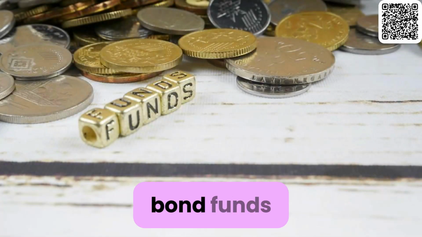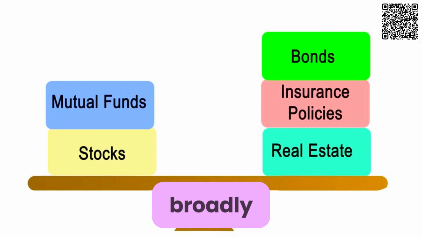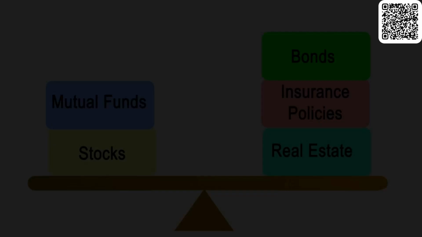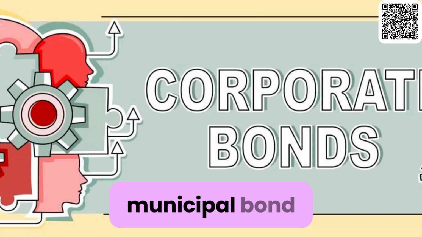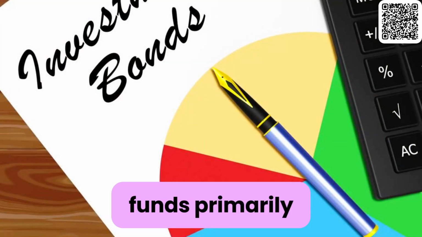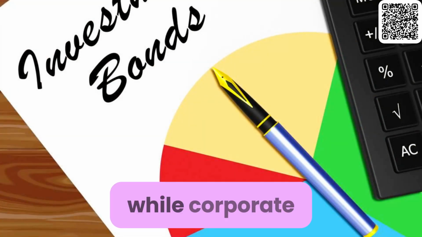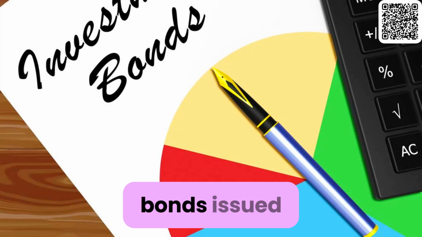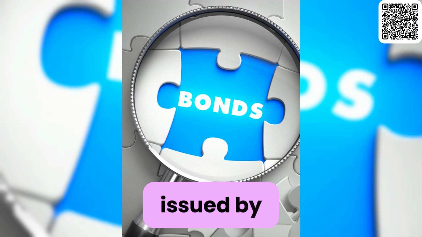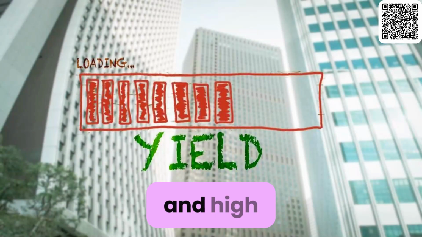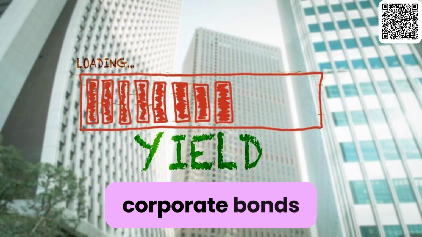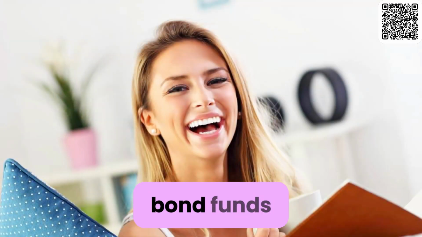Understanding the basics of bond funds. Bond funds can be broadly categorized into various types, including government bond funds, corporate bond funds, municipal bond funds, and high-yield bond funds. Government bond funds primarily hold bonds issued by governments, while corporate bond funds invest in bonds issued by corporations. Municipal bond funds focus on bonds issued by state and local governments, and high-yield bond funds invest in lower-rated, higher-yielding corporate bonds.